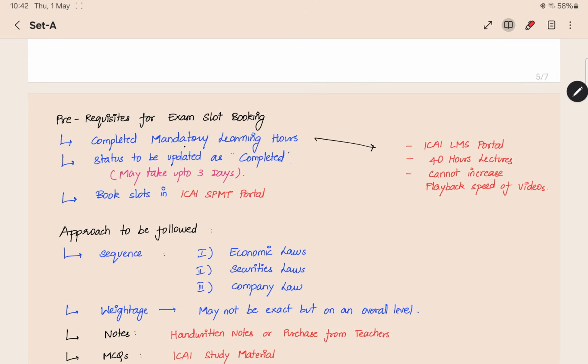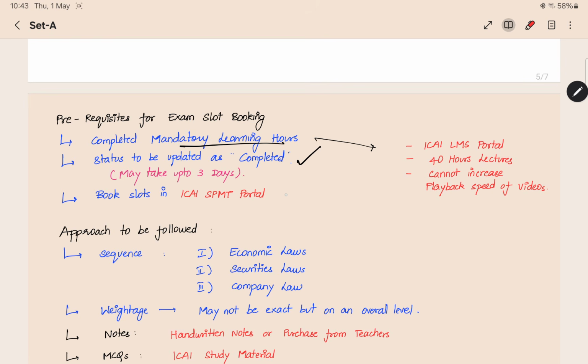First, you have to complete the mandatory learning hours. Next thing is, after you complete all the videos of Set A, it may take up to 3 days for the team from the ICA part. They will be examining your lecture viewing status and they will update it to completed status. Only after your status has been updated to completed, you can apply for the exam. This is the main part.